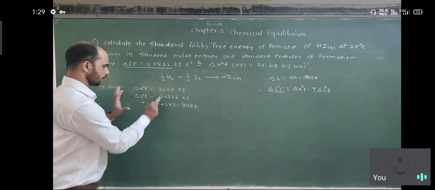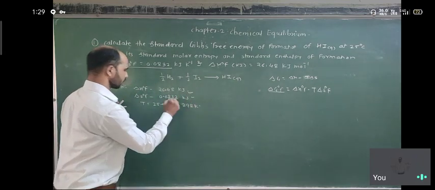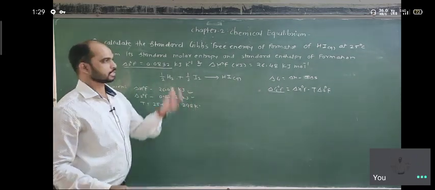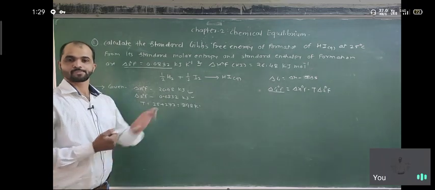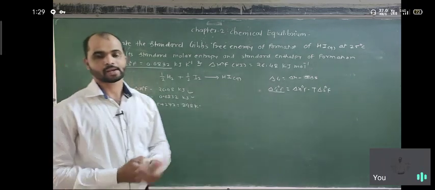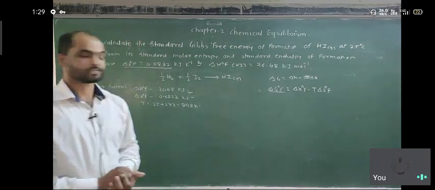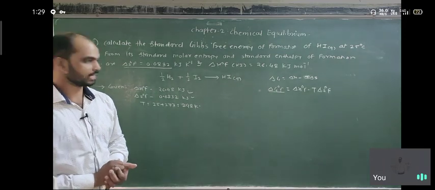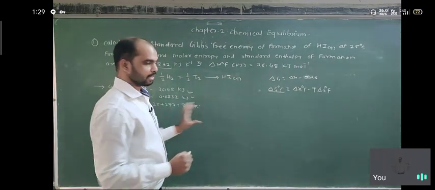We have these values, so we just put the values in. The temperature is given as 25 degrees Celsius. We convert into Kelvin by adding 273, so it becomes 298 Kelvin.